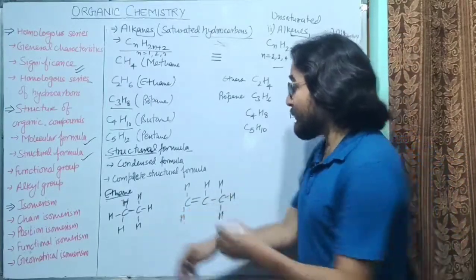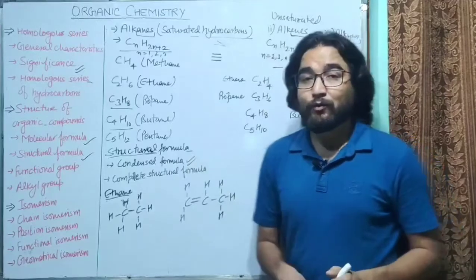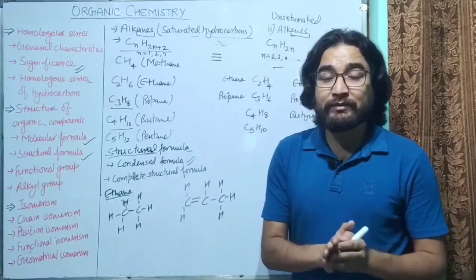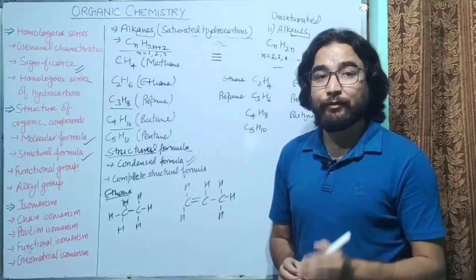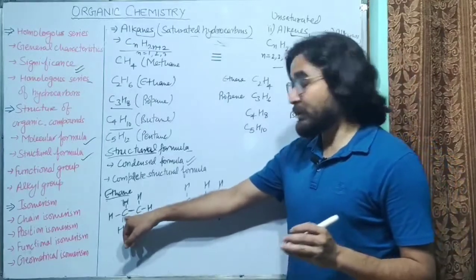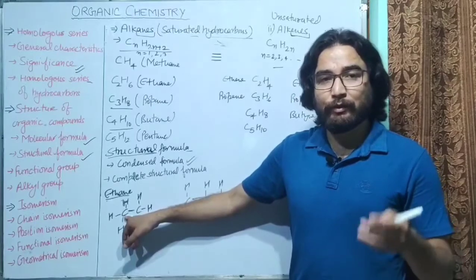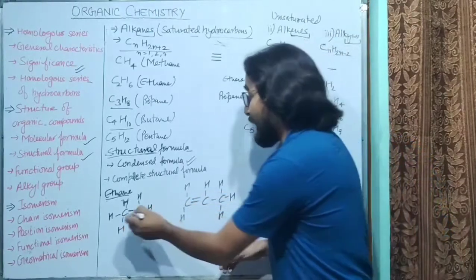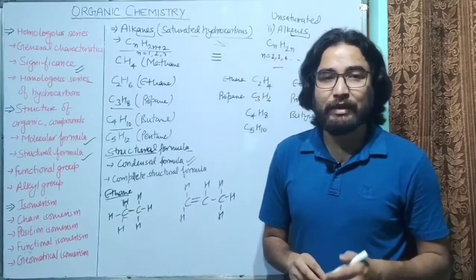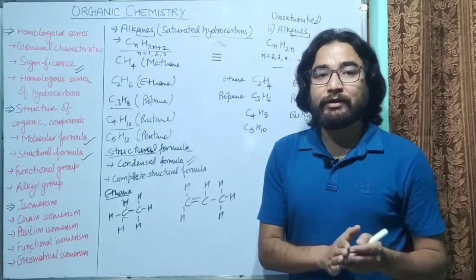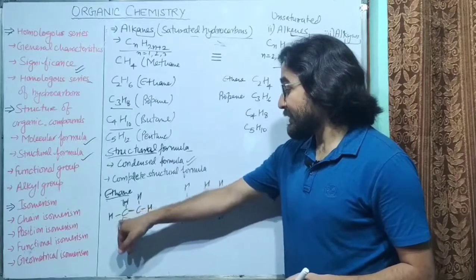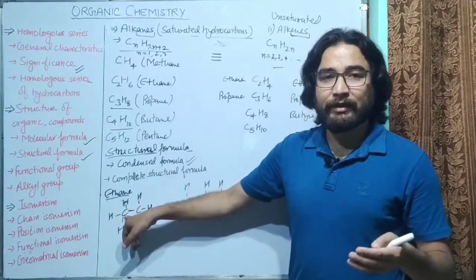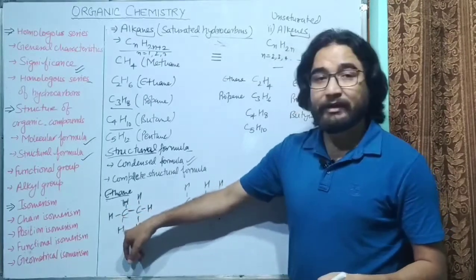Similarly, if we talk about the condensed formula, what is the condensed formula? In this formula, we don't have to represent each and every bond. We just represent the double and triple bonds between the carbon atoms. So we only have to represent the bonds between carbon atoms and not the bonds between hydrogen and carbon. For example, if we have a C atom here, that is a carbon atom, and 3 hydrogen atoms are attached to the carbon atom.